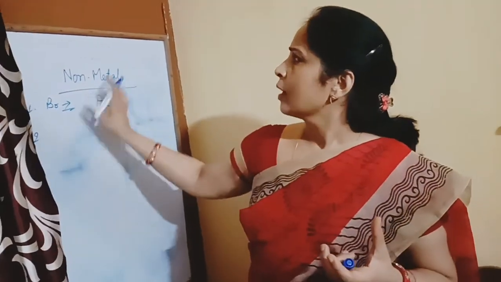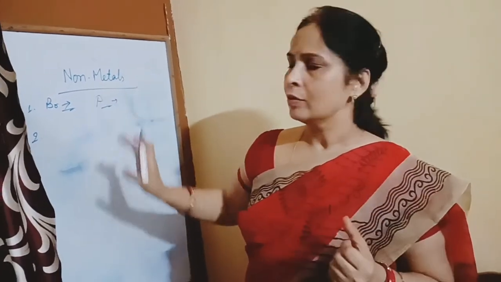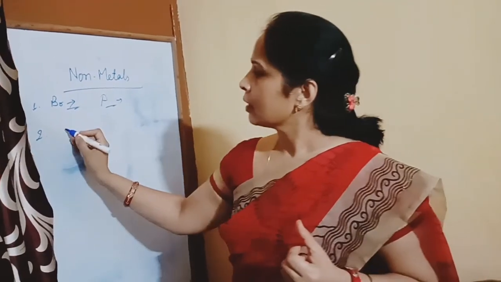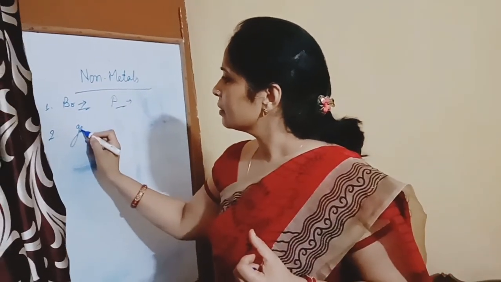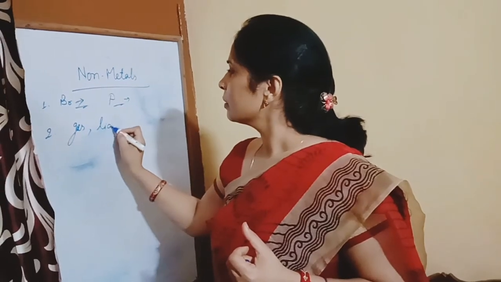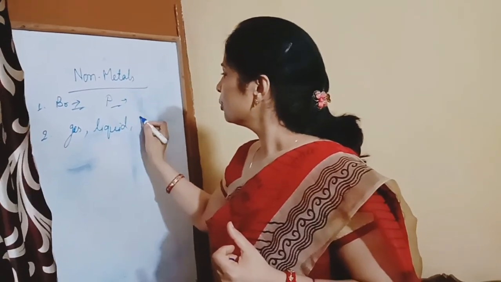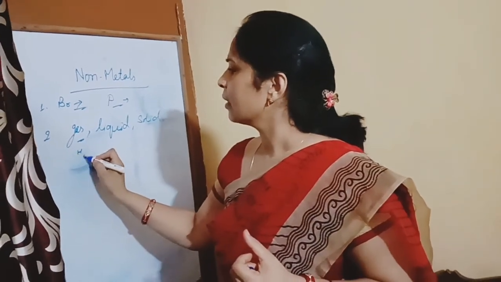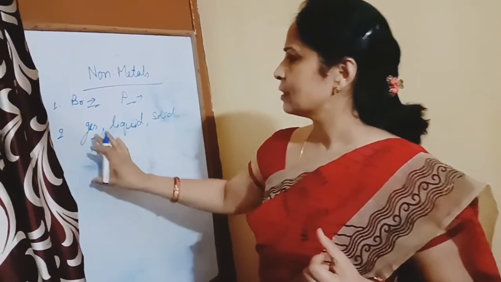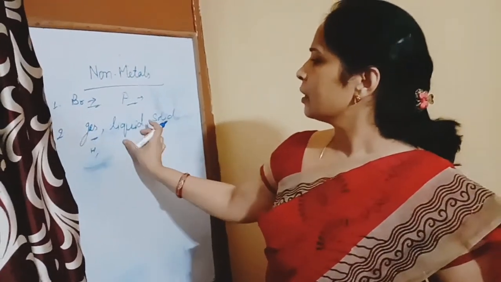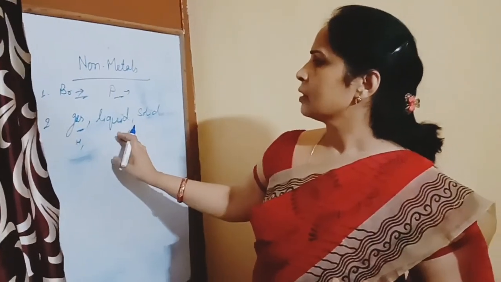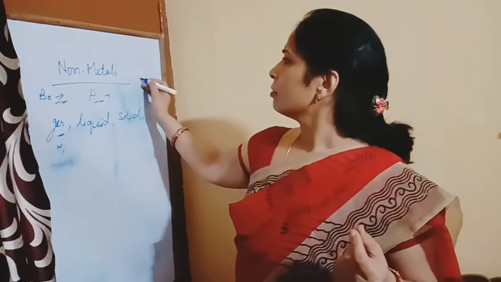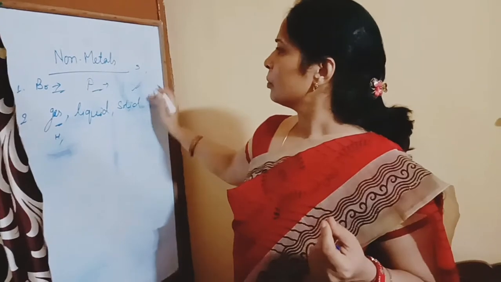Now the second property, non-metals are found in all the three states, gaseous, liquid and solid. Gaseous: oxygen, hydrogen, nitrogen, these are the gaseous non-metals. Liquid: you know, bromine is liquid at room temperature. And solid: phosphorus, sulfur, carbon, these are examples of solid